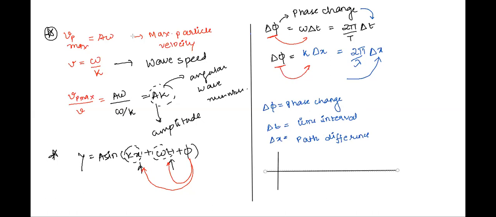So let's say I have 2 points on the wave, let's say it's a sinusoidal wave. Now, let's say we have this point on the top of the crest and this point at the bottom of the trough. Can somebody tell me what should be the path difference between A, B, C?